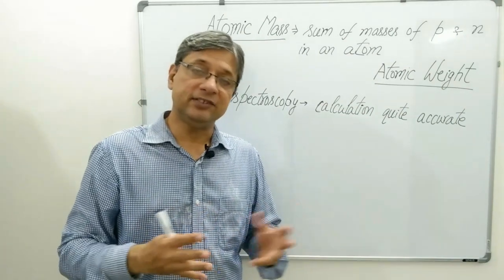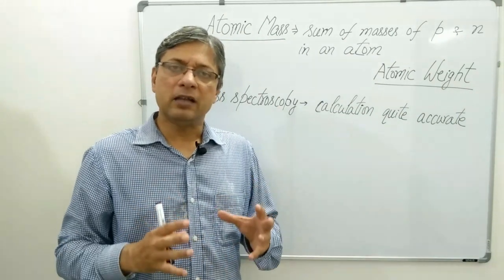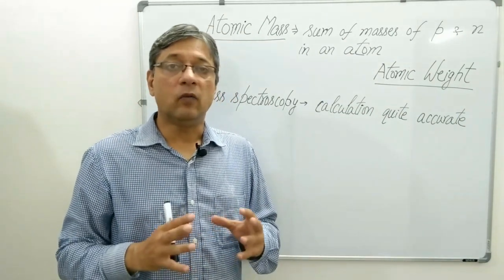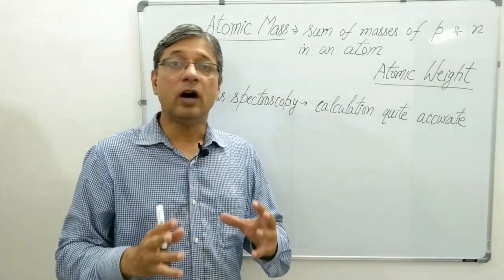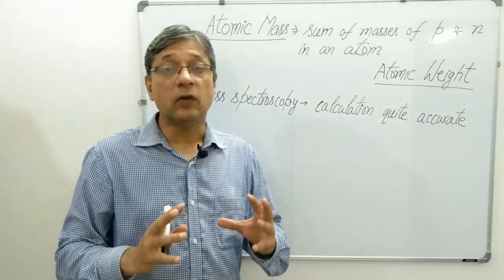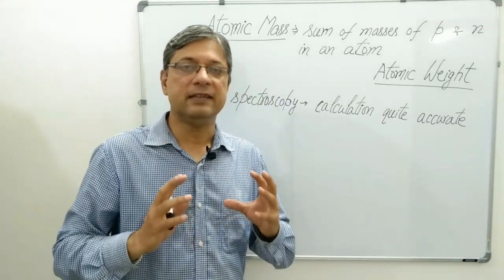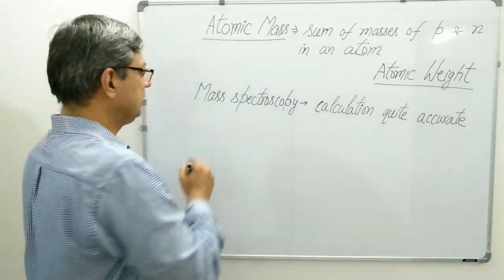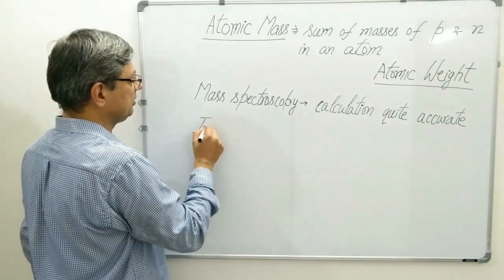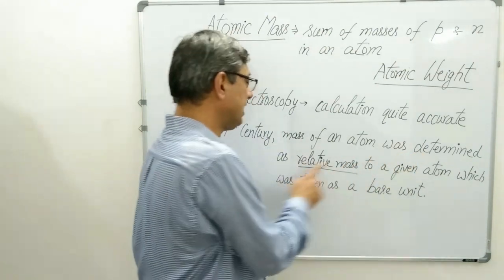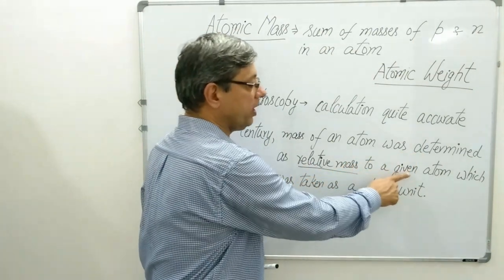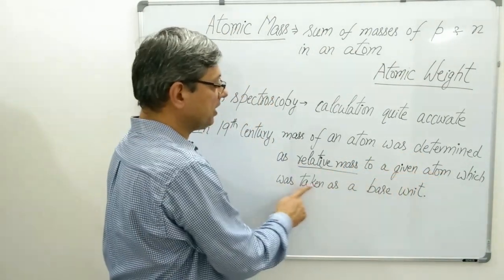But in the 19th century, the mass of an atom was determined as a relative mass to another atom which was taken as a base. Let me write it.